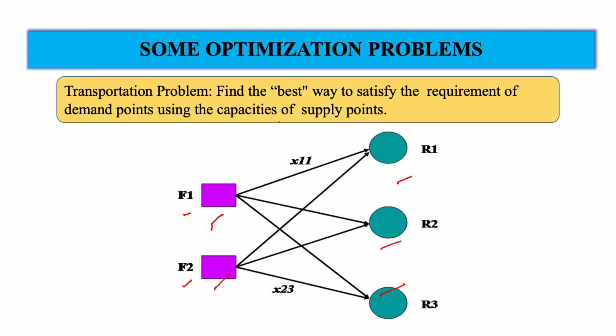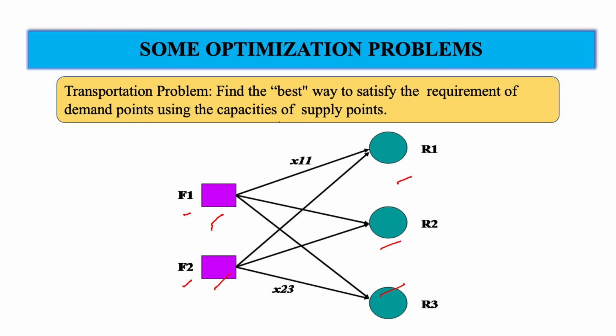The problem becomes again more interesting if, suppose, let us call F1 a fertilizer plant and F2 a plant which packages seeds, and these seeds need to be supplied to these outlets instead of fertilizer. Now the fertilizer produced can be any real number, while the number of packets produced is an integer value.